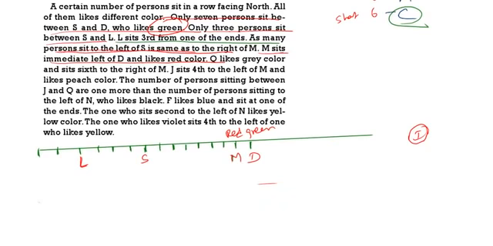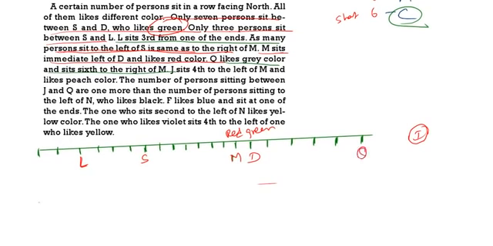Then as many persons sit to the left of S. Left of S, if you see this one, 1, 2, 3, 4, 5, 6. So right side of M also there should be 6 persons. Already here 1 is there, 2, 3, 4, 5, then it is 6. Then Q likes grey color, sits fourth to the right of M. So M right first, second, third, fourth, fifth, sixth. So here we are writing Q, last place.